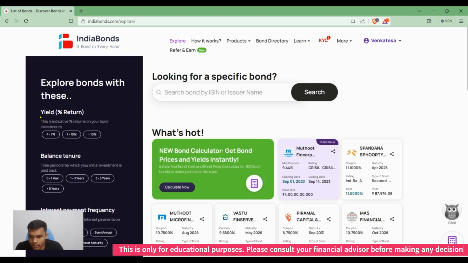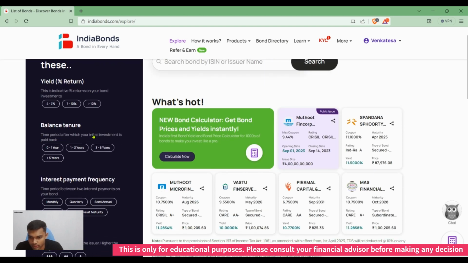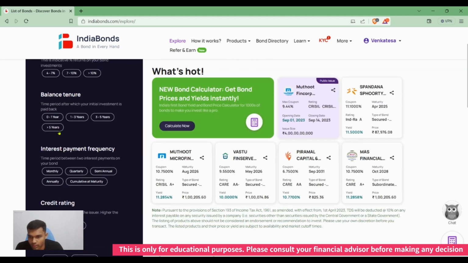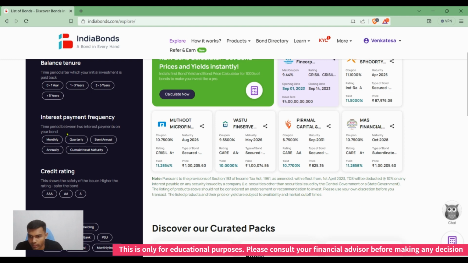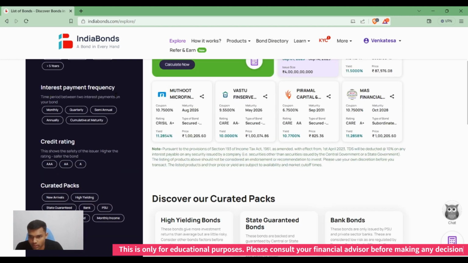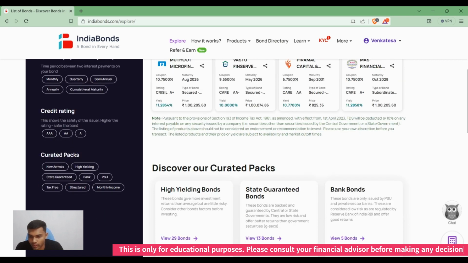On the left side we see the returns. What do we need? We can choose a return of 4 to 7 percent, 7 to 10 percent, or above 10 percent, and how long the tenure or expiry of the bond should be: within 1 year, 1 to 3 years, 3 to 5 years, or more than 5 years. And the interest payment frequency: monthly, quarterly, semi-annual, annual, or cumulative at maturity. We can also filter the ratings of the bond: triple A, double A, and A bonds.